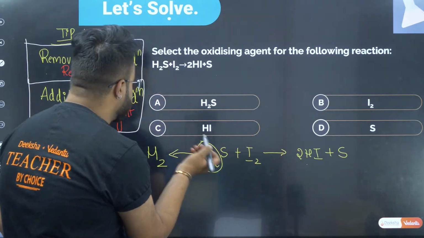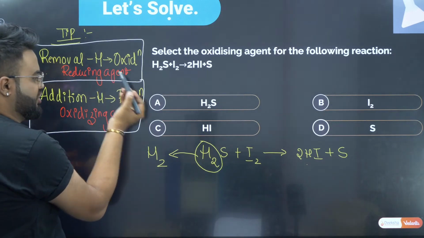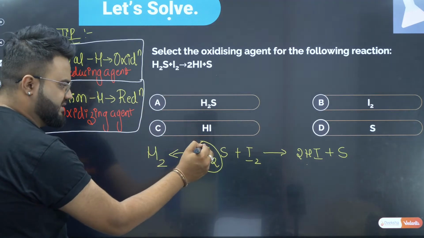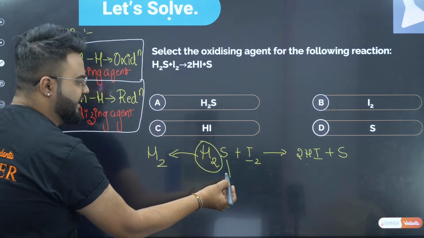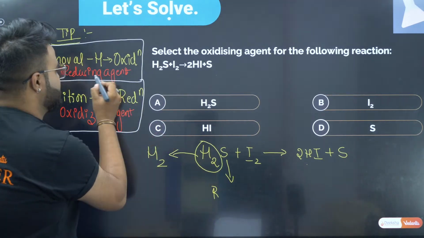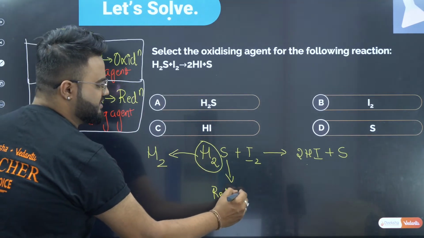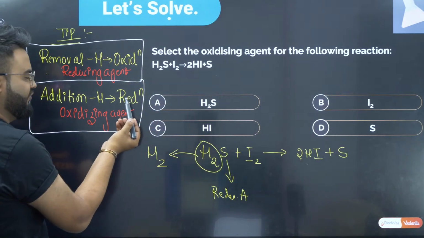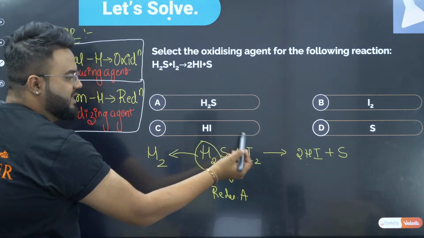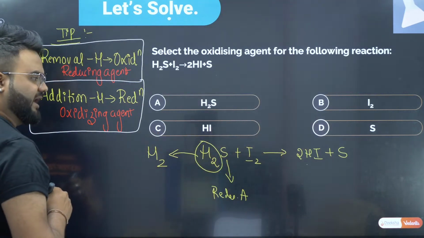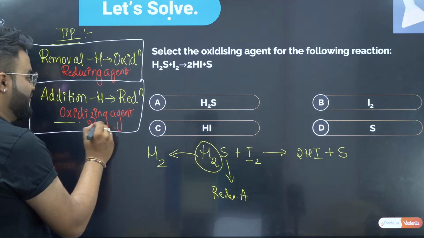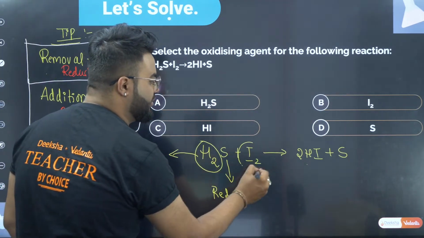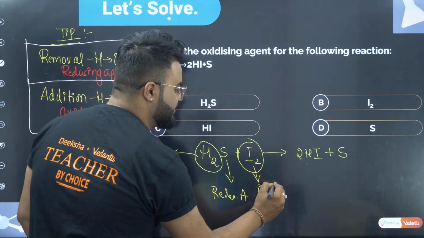Now, for sulfur, removal of hydrogen is oxidation. The process is oxidation, so the sulfur is treated as the reducing agent. For iodine, addition of hydrogen has happened. Therefore, this is a reduction reaction, and the iodine, which accepts the hydrogen, is your oxidizing agent.